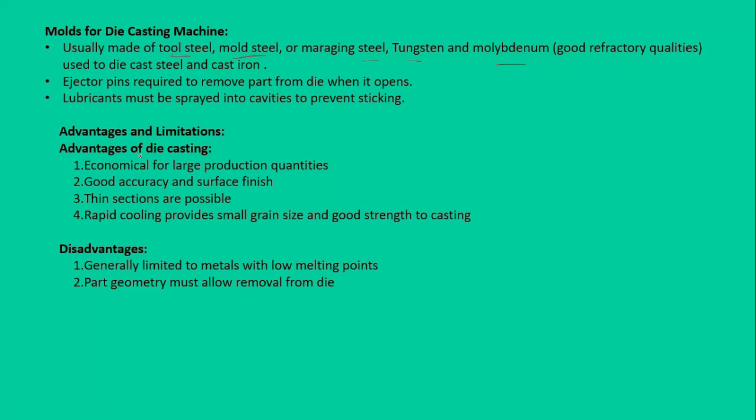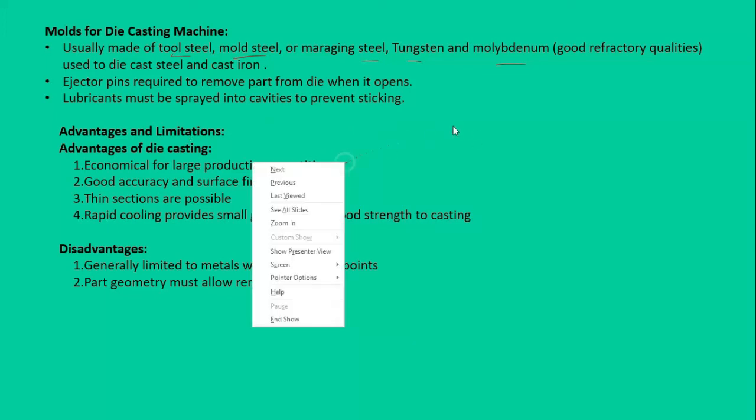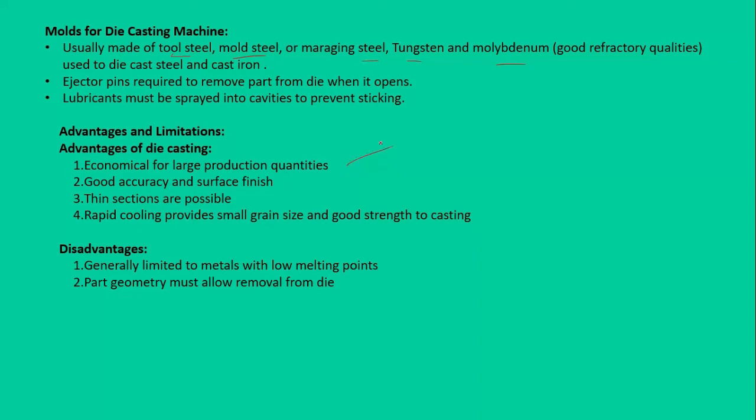There are certain advantages for this pressure die casting. They are economical for large production quantities, as we have seen. It is automated, so we have a high rate of production compared to the other permanent mold casting or the expendable mold casting. They have good accuracy and surface finish, again due to the dies made of metals, so that's why we have a good surface finish and a good accuracy. Thin sections are also possible here, and we have seen certain animations, so we can cast thin sections easily. And rapid cooling provides smaller grain and good strength.